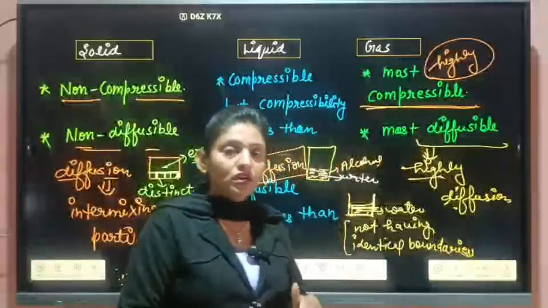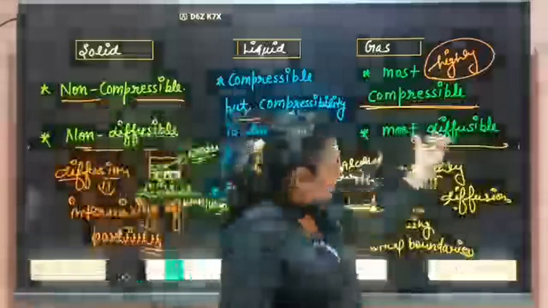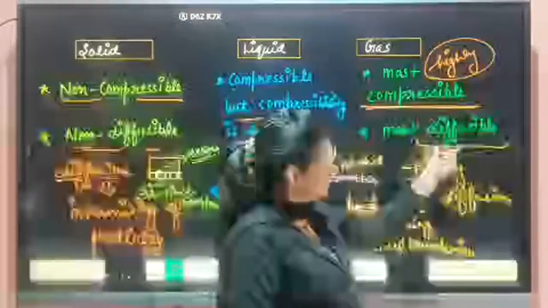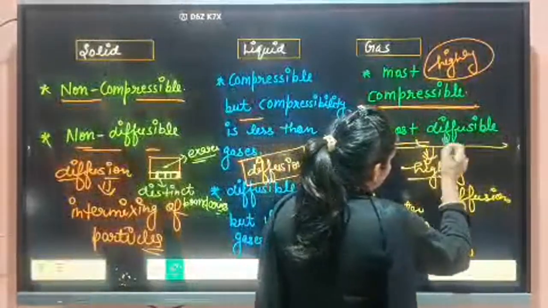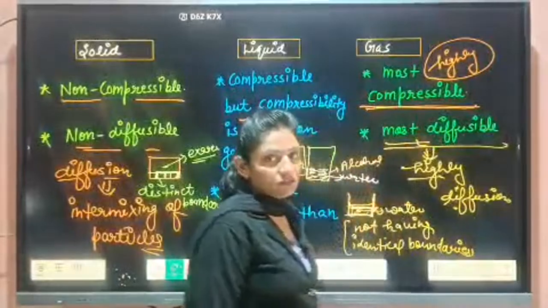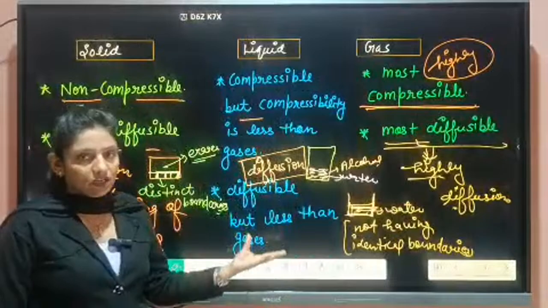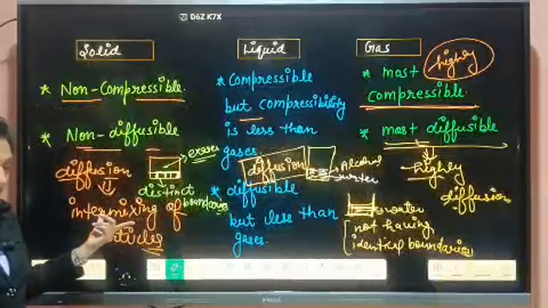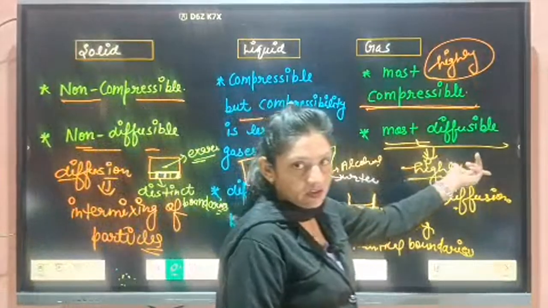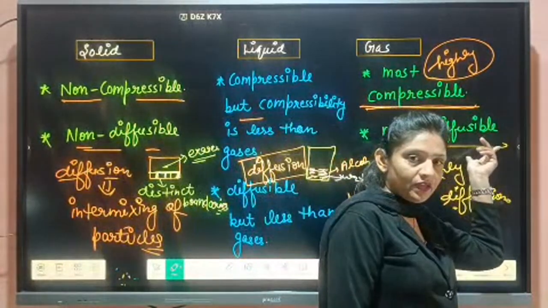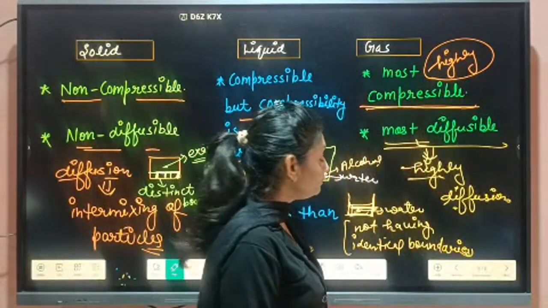So if we cannot identify them, they have a tendency to intermix with each other. So we can say they show maximum, highest diffusion. I hope diffusion is clear to you. They are diffusible, and they are highly diffusible.